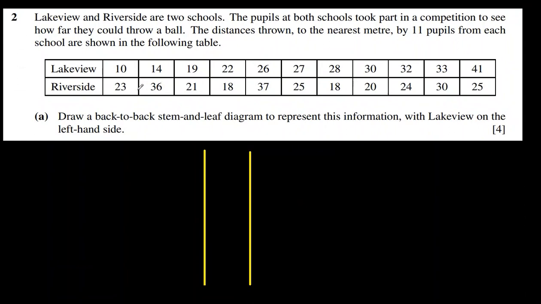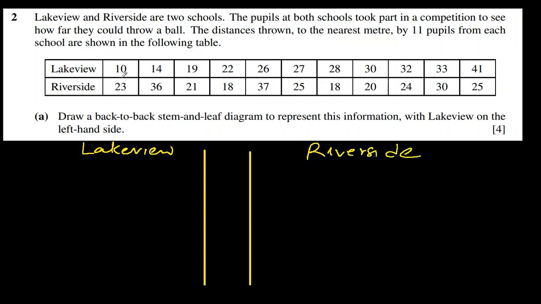Lakeview and Riverside are 2 schools. The pupils at both schools took part in a competition to see how far they could throw a ball, like a shot put. The distances thrown to the nearest meter by 11 people from each school are shown. Draw a back-to-back stem and leaf diagram to represent this information with Lakeview on the left. I have already drawn the lines, and obviously Riverside will be on the right.